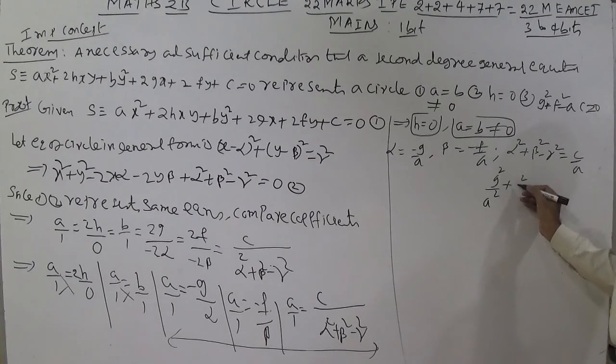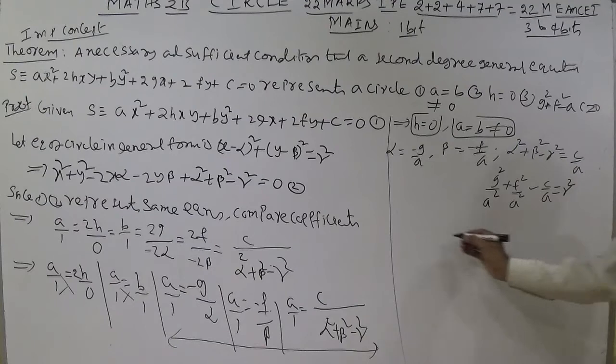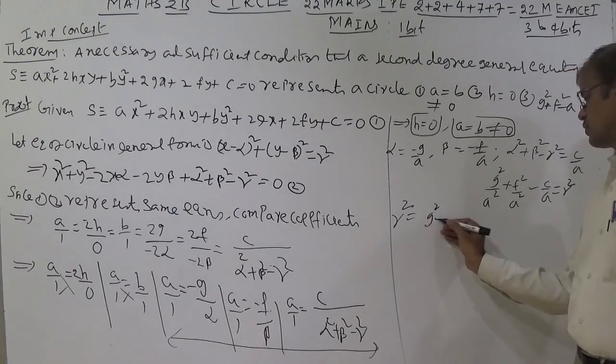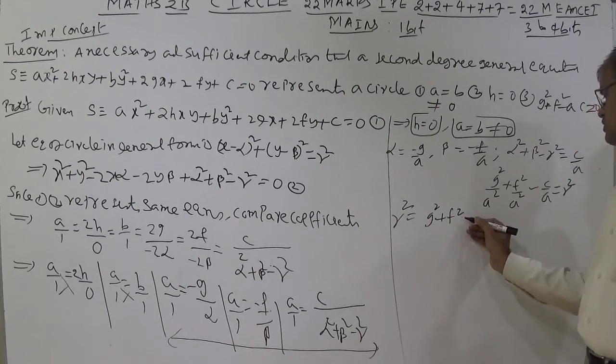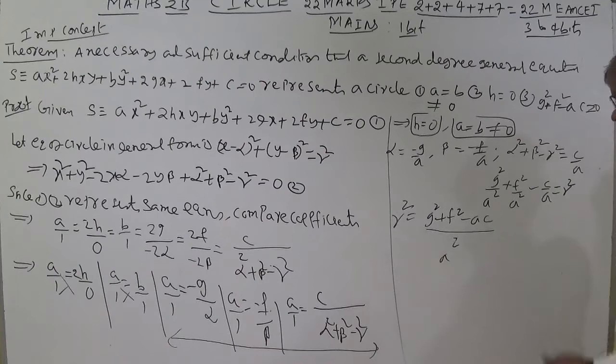Instead of beta, you can write here f square by a square minus c by a. Taking this side, it becomes r square. R square is equal to, by taking LCM, g square plus f square minus ac whole by a square. Now I am writing here the property of square of a number.